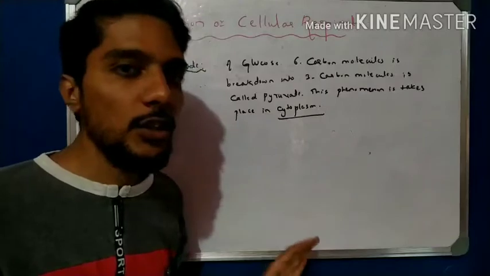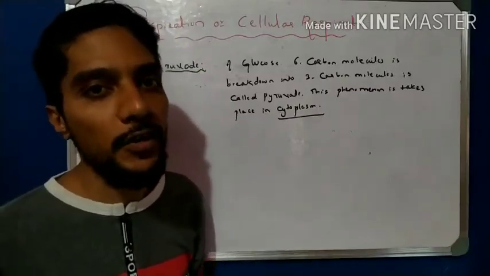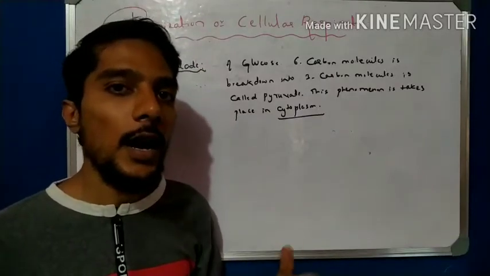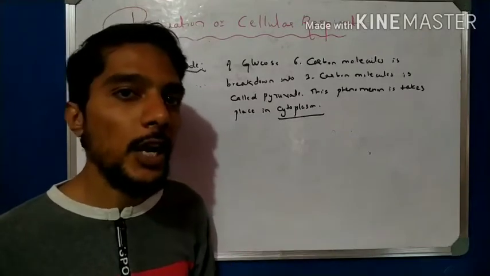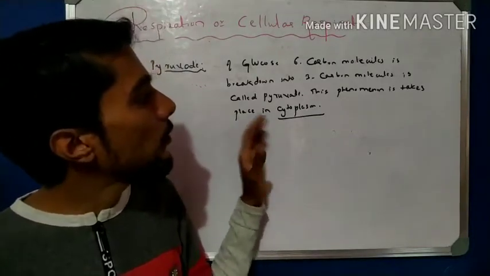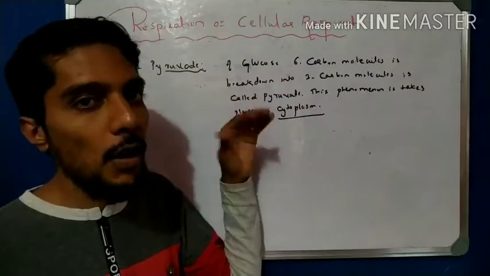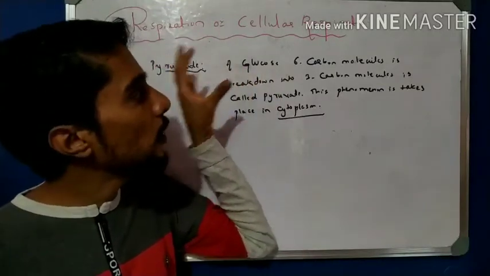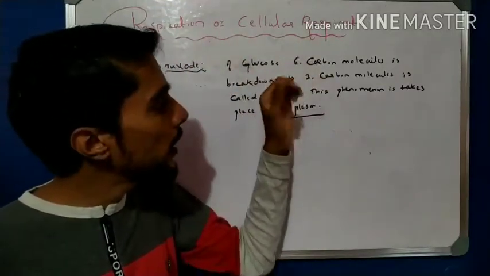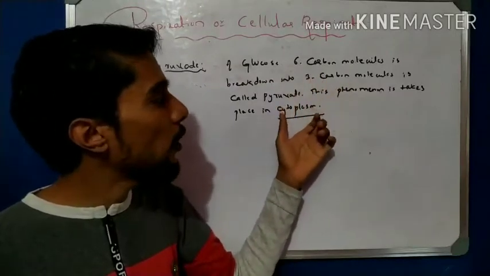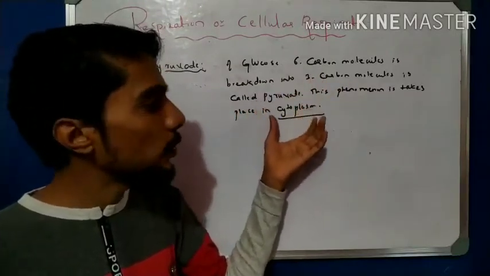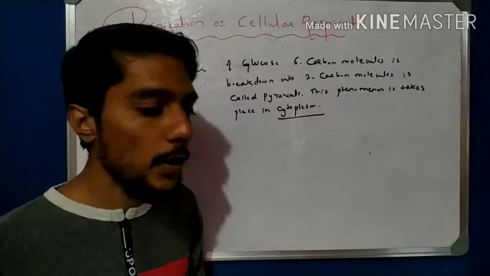So that is the first common process for all respiration. Organisms may be present in oxygen, or maybe in the absence of oxygen, but they all follow this first, right? In all organisms, first the 6 carbon molecule is converted into 3 carbon molecules, forming pyruvate, and this process takes place in the cytoplasm.